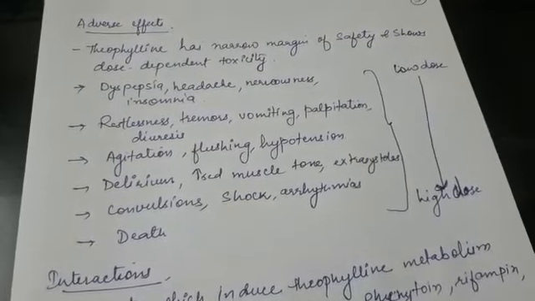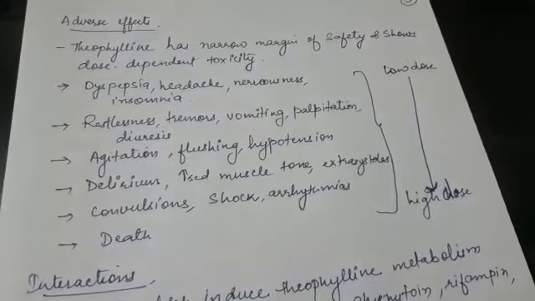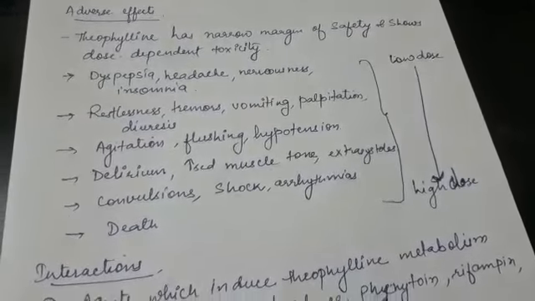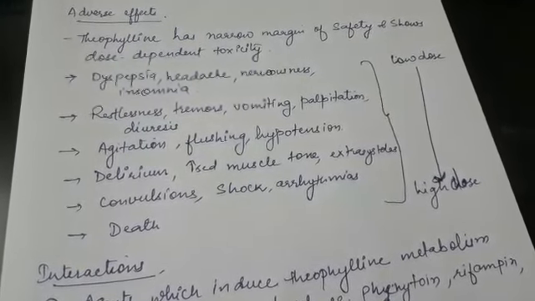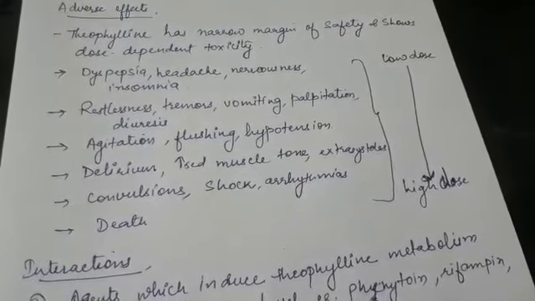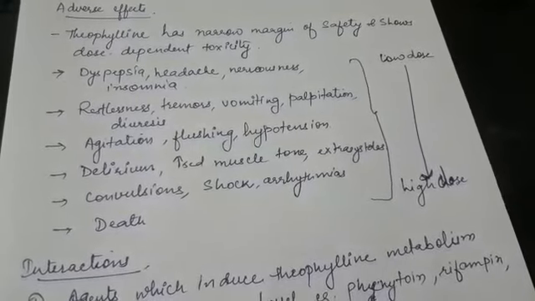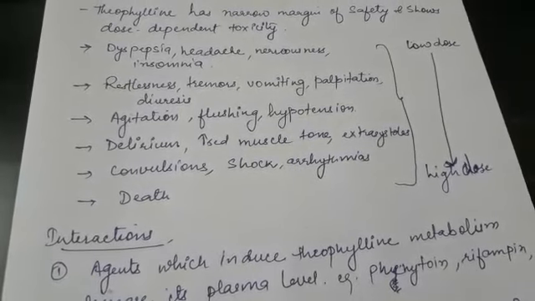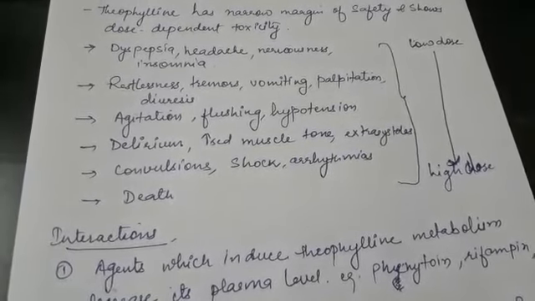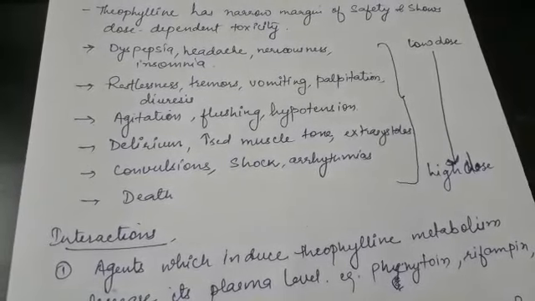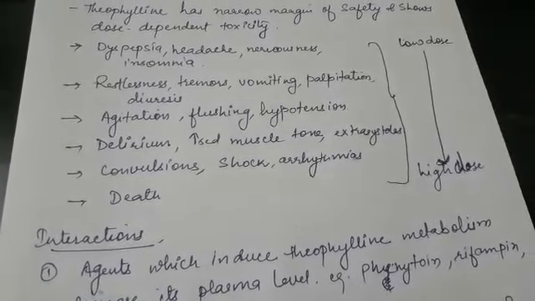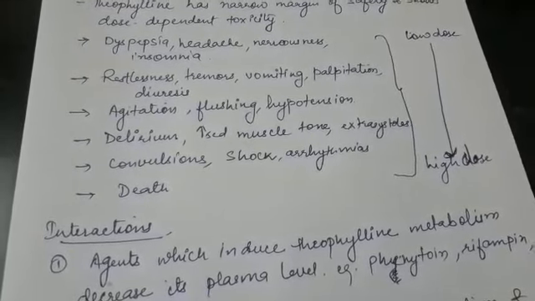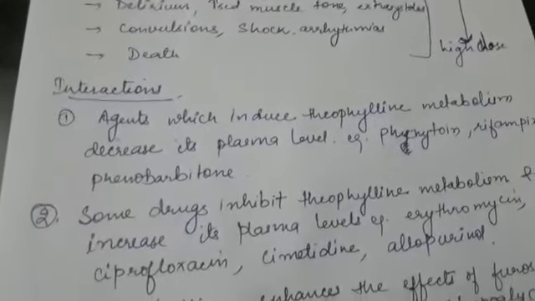Adverse effects are dyspepsia, headache, nervousness, insomnia. These adverse effects are produced at low dose. As the dose is increased, the other adverse effects are also produced, like restlessness, tremors, vomiting, palpitation, diuresis, agitation, flushing, hypotension. Other adverse effects at much higher doses are delirium, increased muscle tone, extrasystoles, convulsions, shock, arrhythmias, and if the dose becomes very high, then it may also result in death.